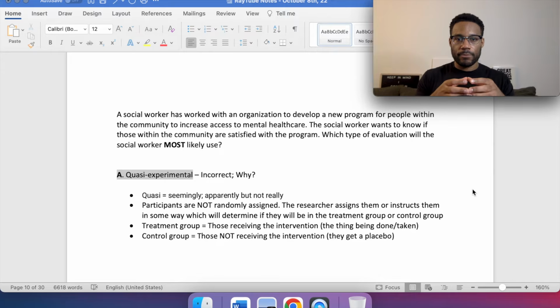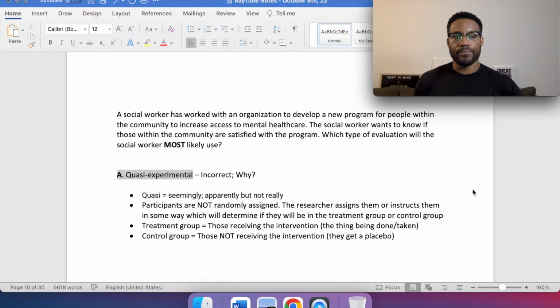You don't know which people are getting that medication. Let's say you're pulling numbers, and all the people that pull an even number get the medication, the intervention, right? But they're not being assigned it.